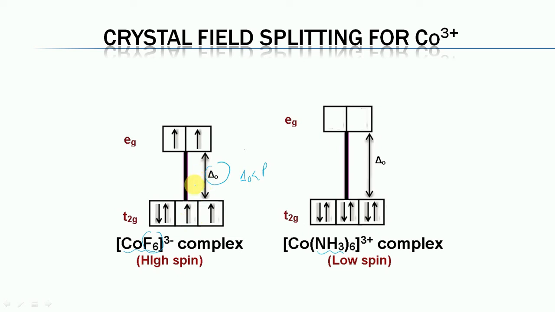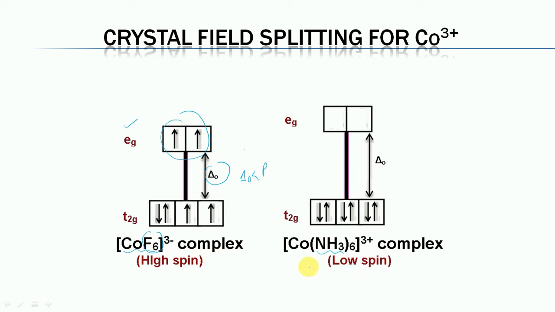Due to this, 2 electrons occupy the upper Eg orbitals, and this complex is high spin. So due to the presence of 4 unpaired electrons, this complex is paramagnetic in nature.